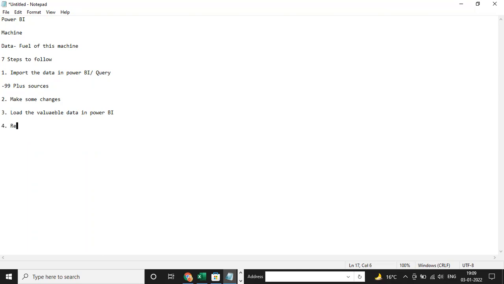And the fourth step, guys, is the relationship model. For every project or every Power BI work, you have to follow these steps one by one. If you follow these steps one by one, your report will automatically turn out good. You don't have to remember another point, just these 7 points only. Relationship model: we have 4 types. I will tell you what the 4 types of relationship are.